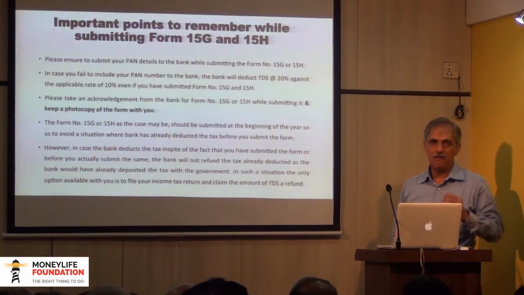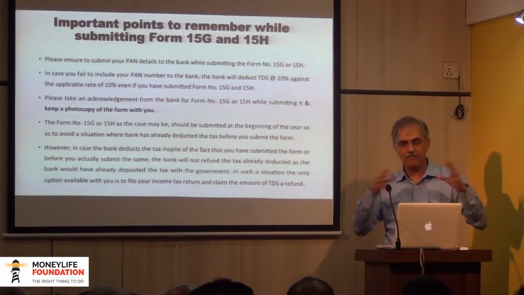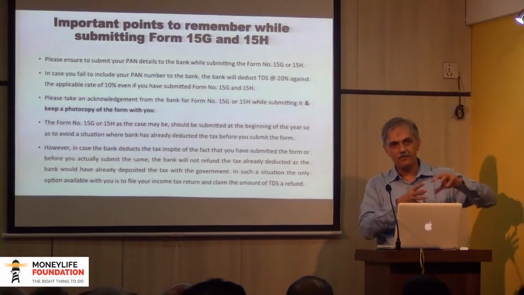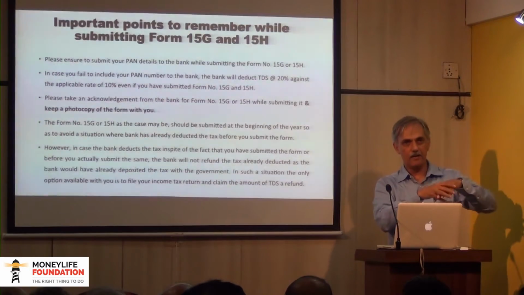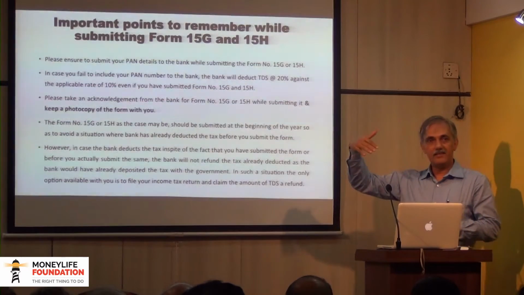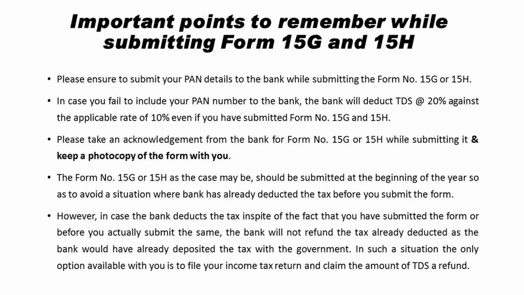15G and H. Now, for reasons that I can't understand, in the form 15G and H, they ask you, I don't know how many of you ever bothered to fill up, and I wonder if you have not, then who has filled up that? Assessing officer details. Where were you assessed for the last year? Which was the year for which you were last assessed? I don't know how many of us are actually aware where we are assessed, first of all, and which was the last assessment order year for which you got the order. Those are the details that you need to fill up.